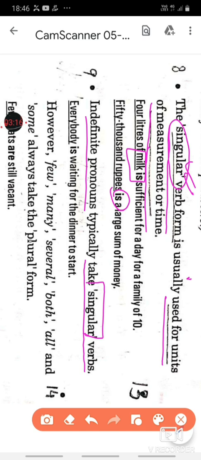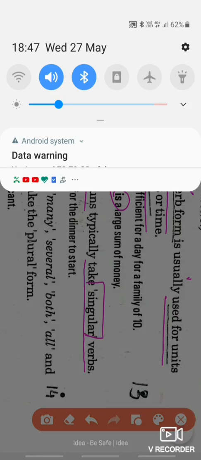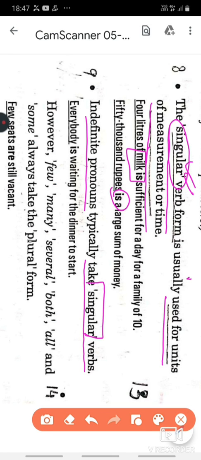So the words which stand for everyone but for no one, as I spoke, somebody, nobody, no one, everybody, all these words are indefinite pronouns. They will take singular verb. Example, everybody dash waiting for the dinner.